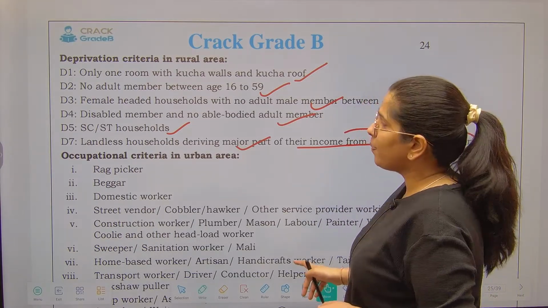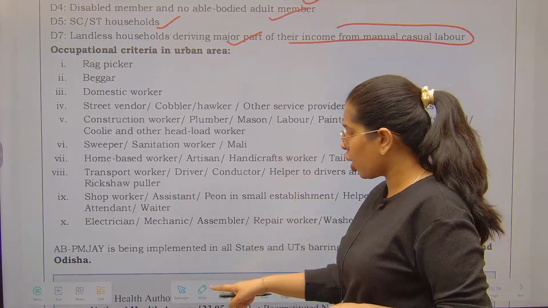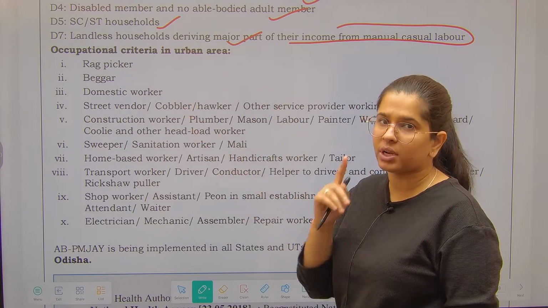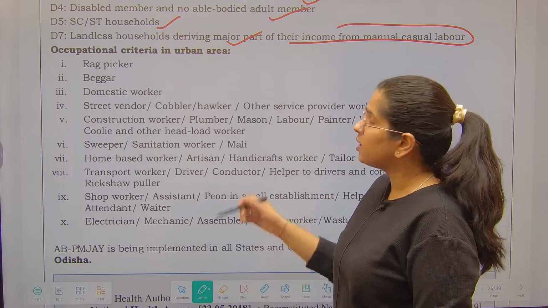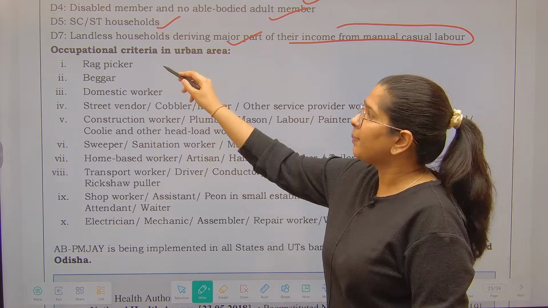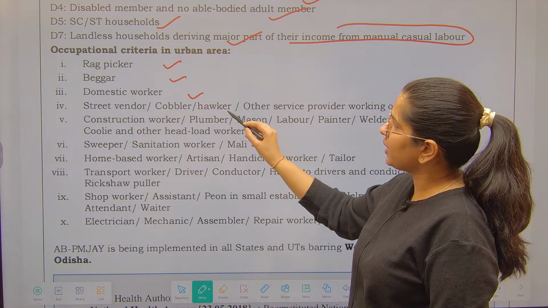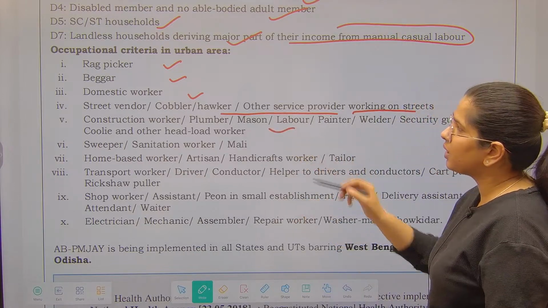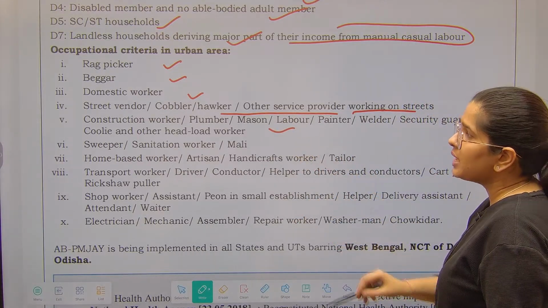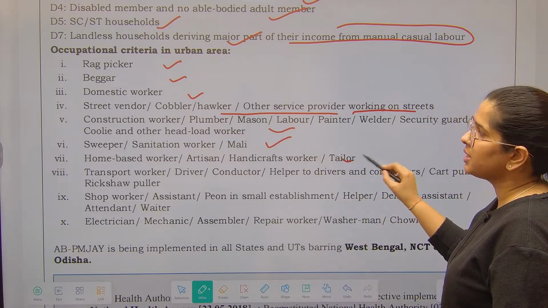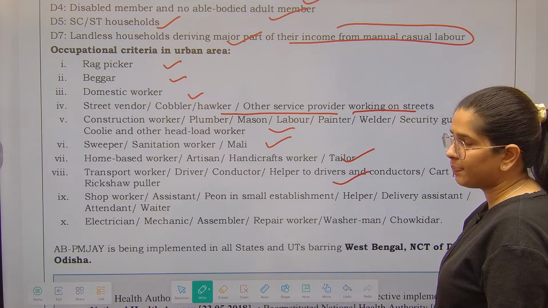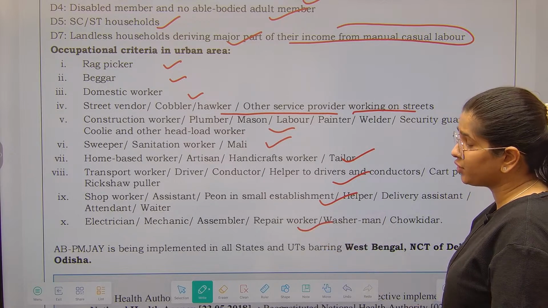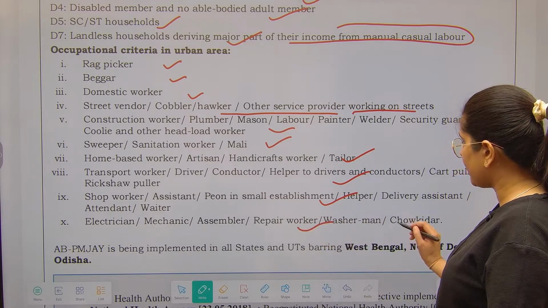Now next is occupational criteria in the urban areas. All those people who are performing these kinds of works in the urban areas are included under this particular scheme of Ayushman Bharat, that means your Jan Arogya Yojana. Rag pickers, beggars, domestic workers, street vendors, hawkers, other service providers who are working on the street, construction worker, plumber, mason, labor, painter, coolie, sweeper, sanitation worker, home-based workers, transport workers, drivers, conductors, helpers, rickshaw puller, shop workers, assistants, peon, electrician, mechanic, assembler, repair worker, washerman, and chowkidars.